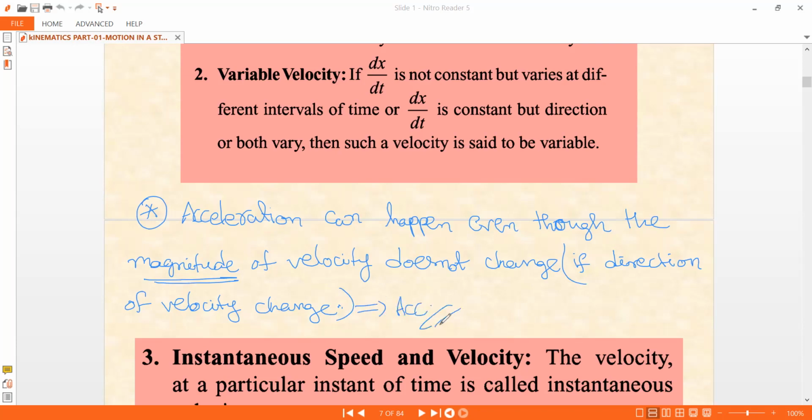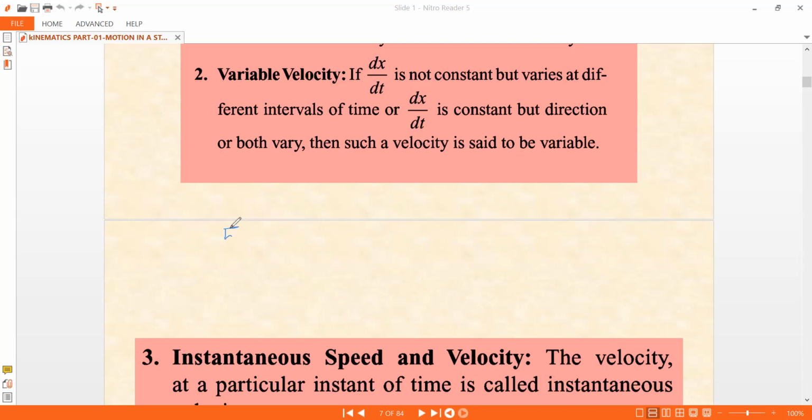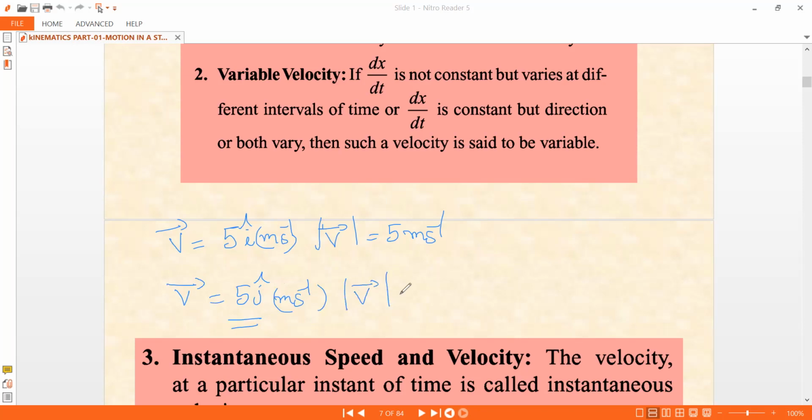So even though the magnitude of velocity is not changing, how do you explain this? Let us say I have 5 i cap initially. The velocity vector is given by 5 i cap, so it is moving in the x direction. The modulus of velocity is 5 meters per second. And suddenly after some time t, the velocity vector has changed to 5 j cap. So if I write 5 j cap meters per second, the modulus of velocity is only 5.